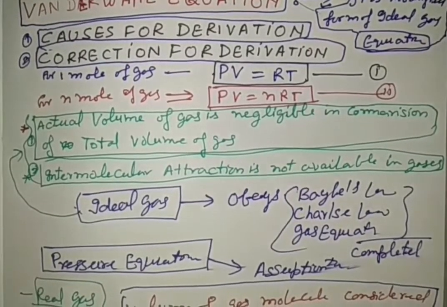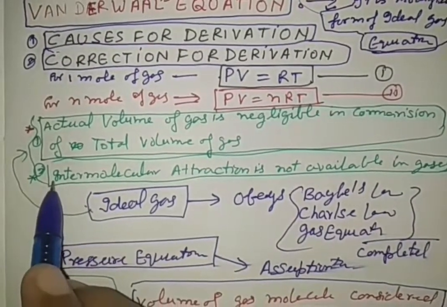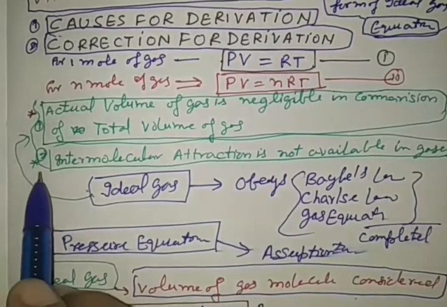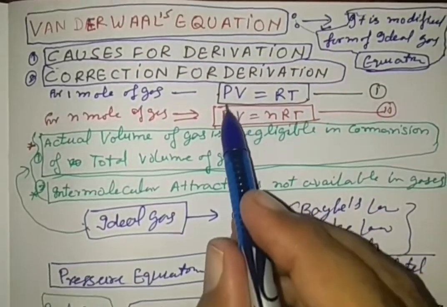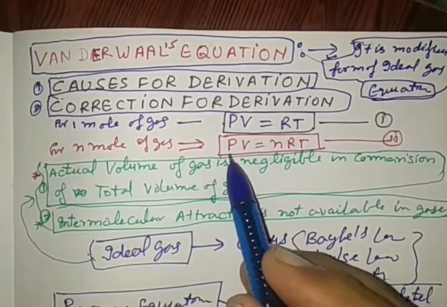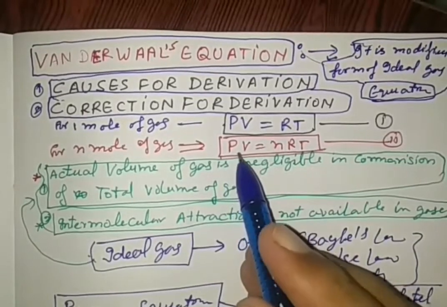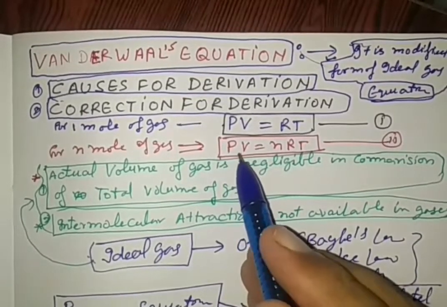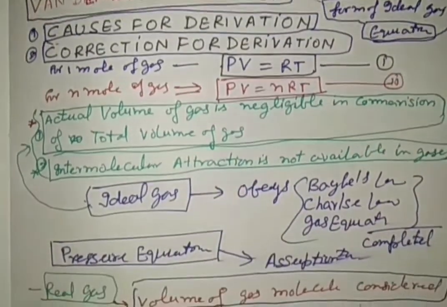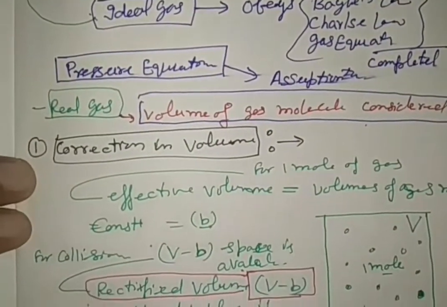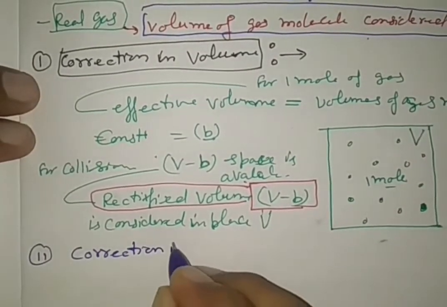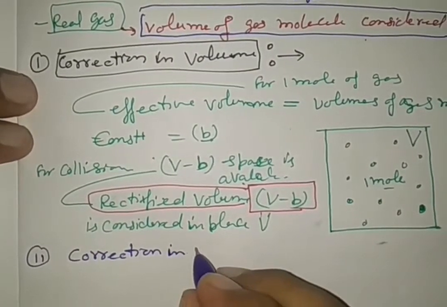Here we consider the force of attraction, and due to that we do a correction in the pressure of a gas, because we know that the pressure of a gas is the momentum transfer on the wall of the container. So the second correction is the correction in pressure.